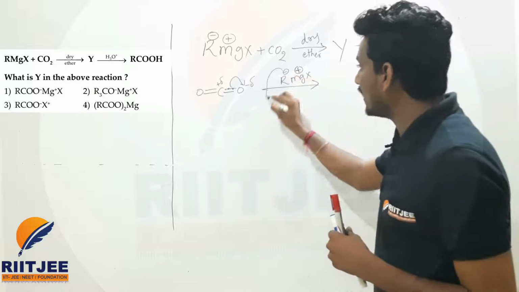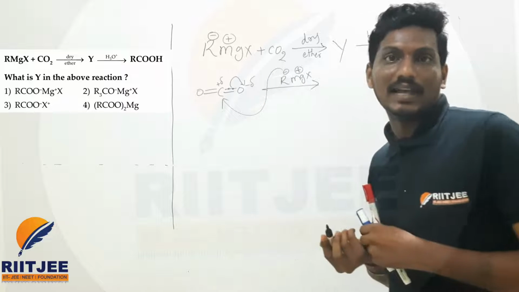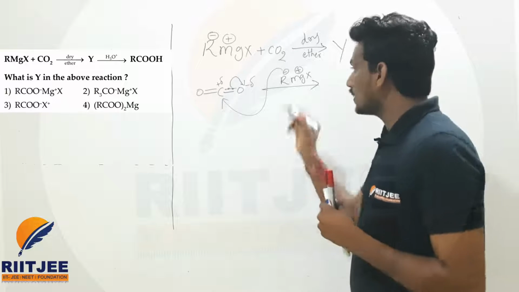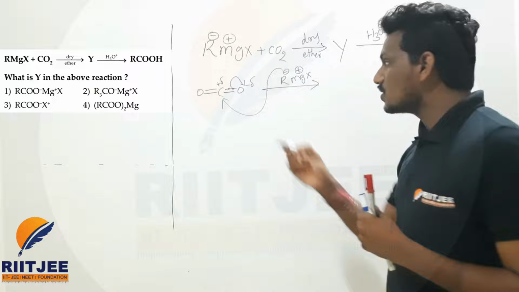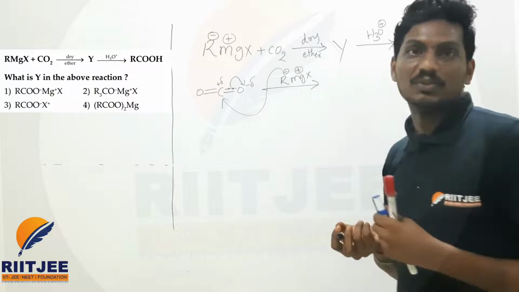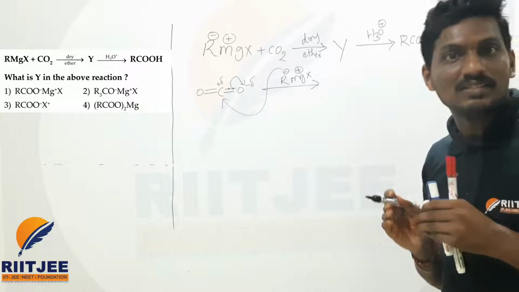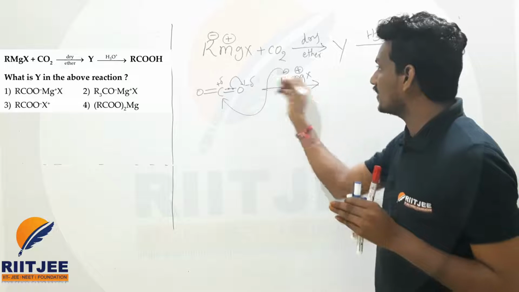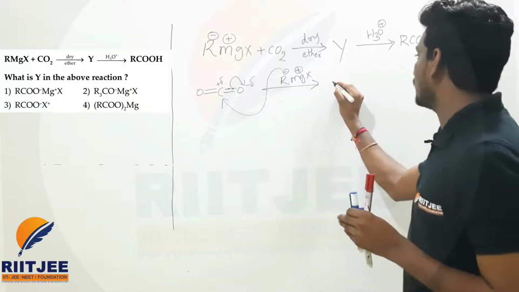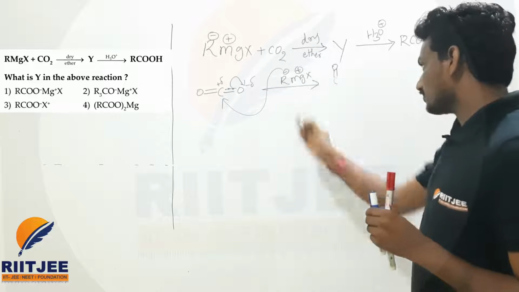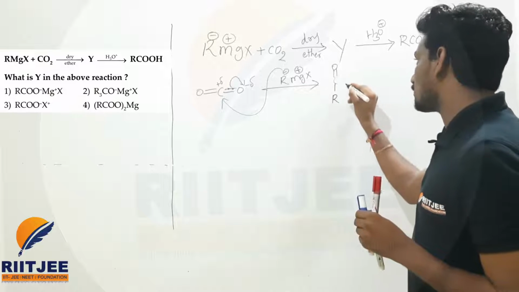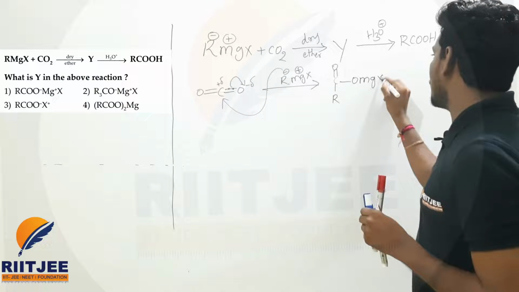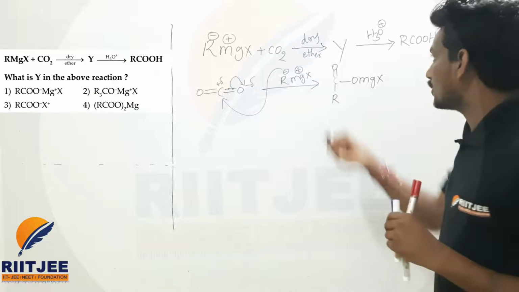The negative one will attack where the electrophilicity is present. In carbon dioxide, the carbon has the positive charge, so R minus will attack on carbon. Between opposite charges there is a good attraction: positive charge likes negative charge, and negative likes positive. The product we will get is R attached to the carbon, C double bond O, with the oxygen attached to the positive part MgX. This is the product, so this is Y.